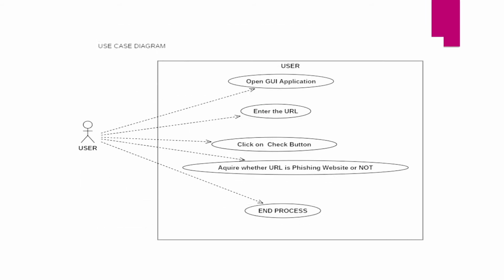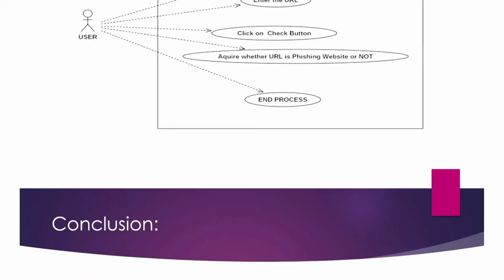And then this is the use case diagram. It's an overall view of our project. I opened a GUI application. Our application is named GUI application. Enter the URL, click on the check button, and it shows whether the URL is a phishing website or not.